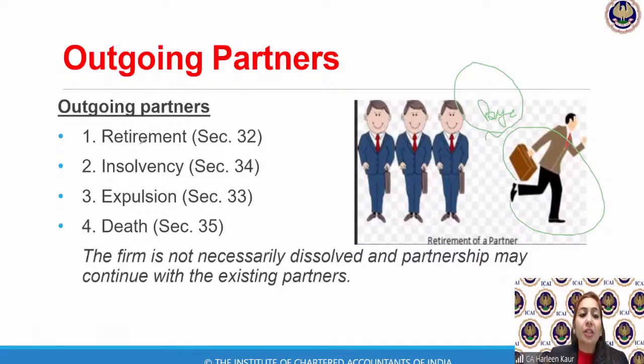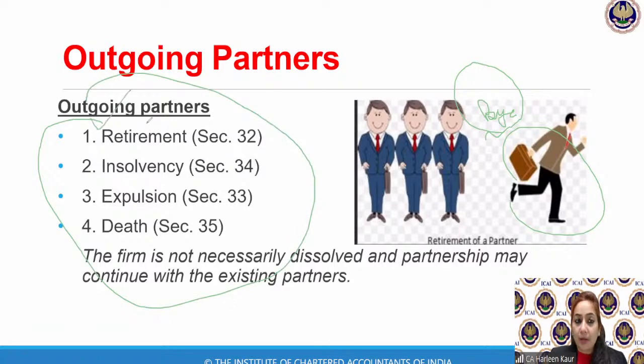Now, sections 32, 33, 34, 35 completely talk about the outgoing partners, partners who are leaving the firm. So number one, they leave on retirement, so it is 60 years of age, or they have voluntarily decided to take up the retirement. So he says, okay, fine, bye, I'm leaving. So these three partners, A, B, C, are very happy. Okay, fine, now we'll continue the partnership firm and this Mr. D is retiring. So there can be the case of insolvency. Section 34, any of the partners has become insolvent, or maybe one of the partners has died.